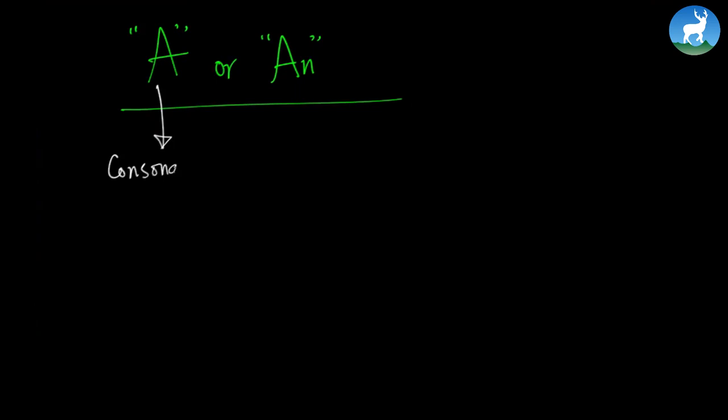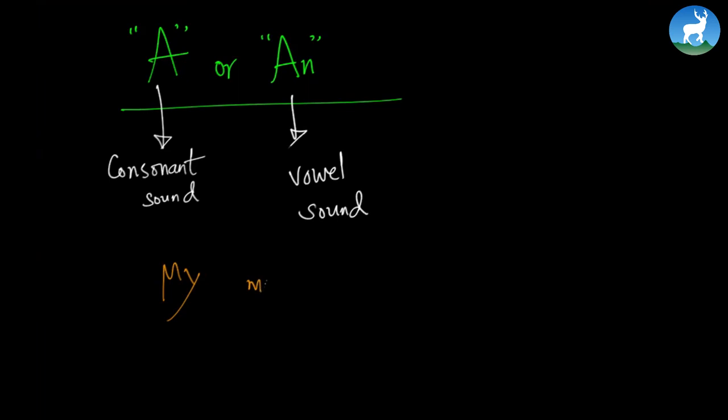So when you get confused about which word to choose, always remember that a takes a consonant sound. I'm repeating it again: a takes a consonant sound, and an takes a vowel sound. For example, if the sentence is something like this, my mother is blank, an honest woman.